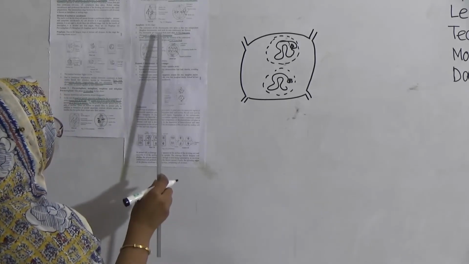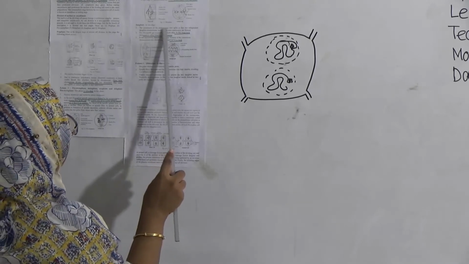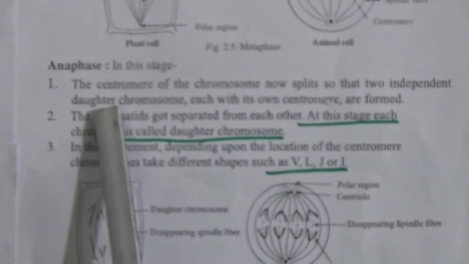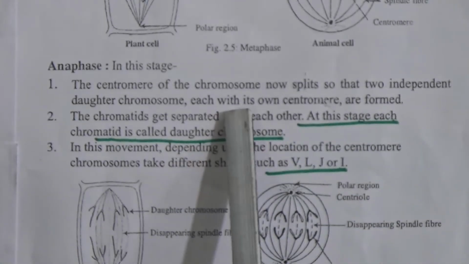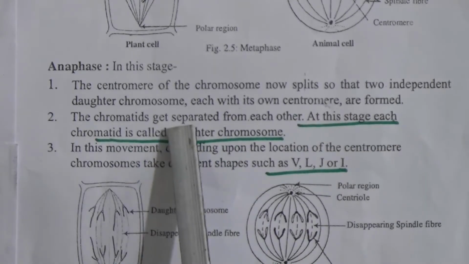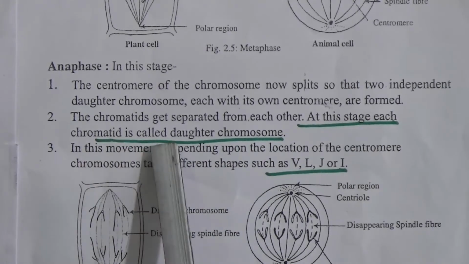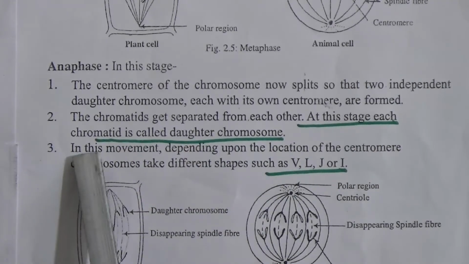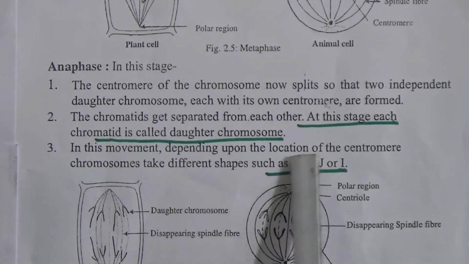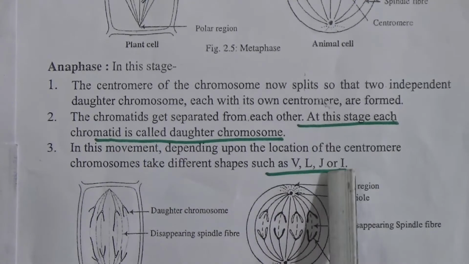Let's first read the anaphase stage. The centromere of the chromosome now splits so that two independent daughter chromosomes, each with its own centromere, are formed. The chromatids get separated from each other. At this stage, each chromatid is called a daughter chromosome. In this movement, depending upon the location of the centromere, chromosomes take different shapes such as V, L, J, I. Already I have discussed that.